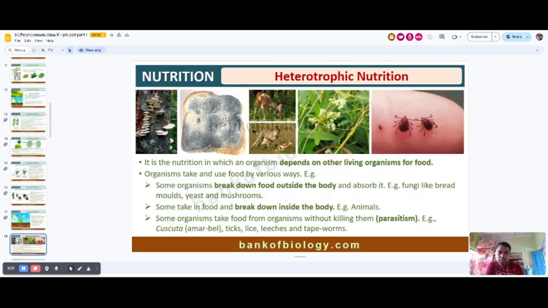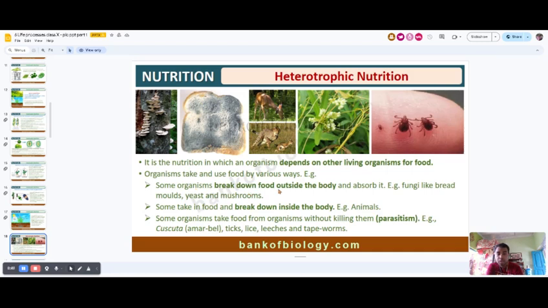Another type of nutrition is heterotrophic nutrition. Heterotrophic nutrition means the nutrition in which an organism depends upon another living organism, basically on other plants or on different types of animals. Organisms take and use food in various ways.